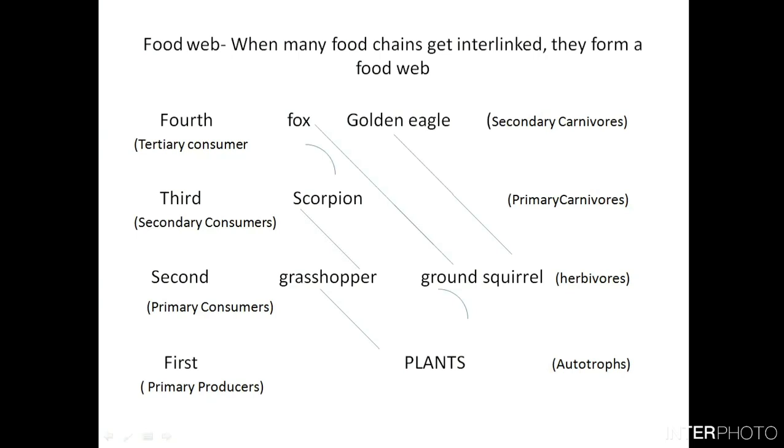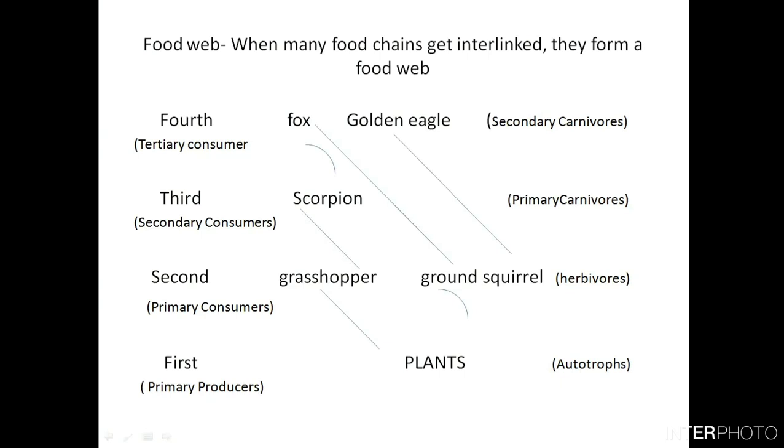Now let us look at an example of a food web. Let us take the example of plants here. They are the autotrophs, the first level, or the primary producers. The plants capture energy from the sun and store it in their leaves and stems.